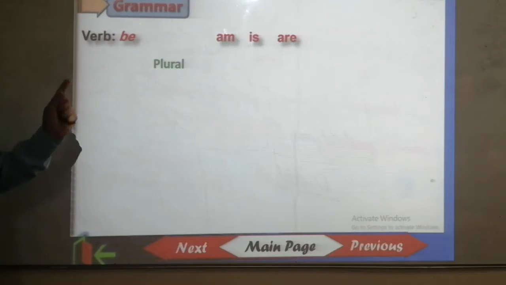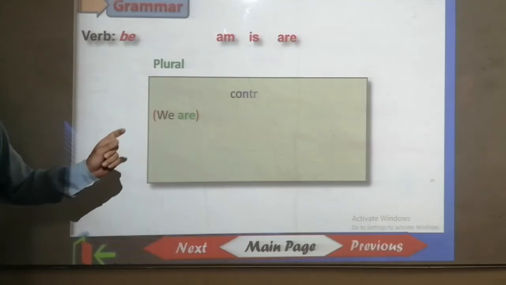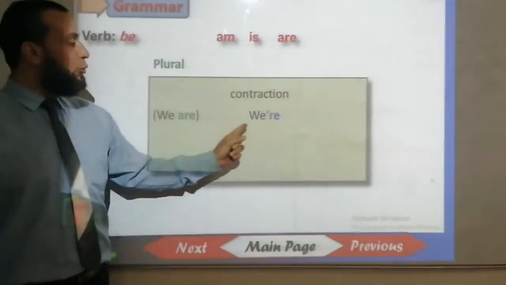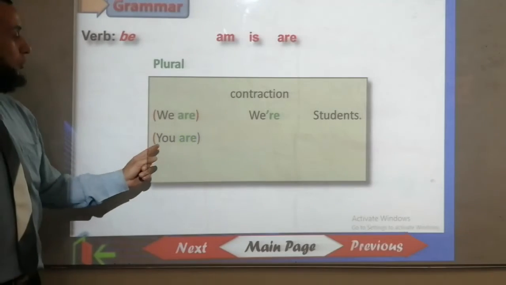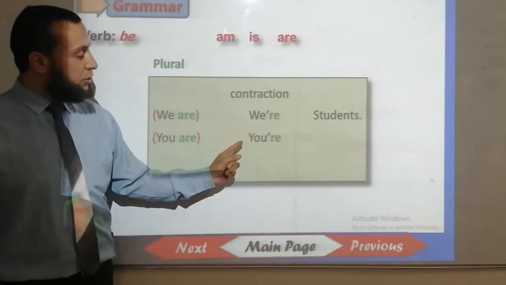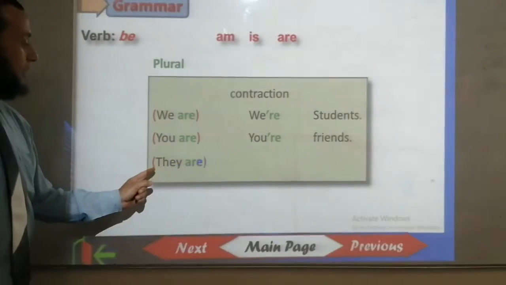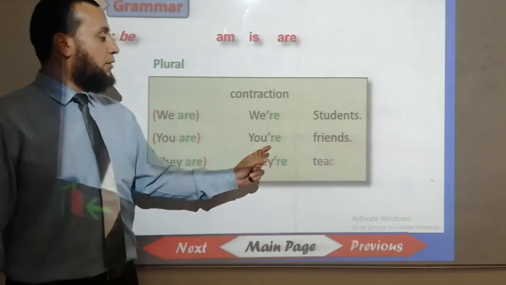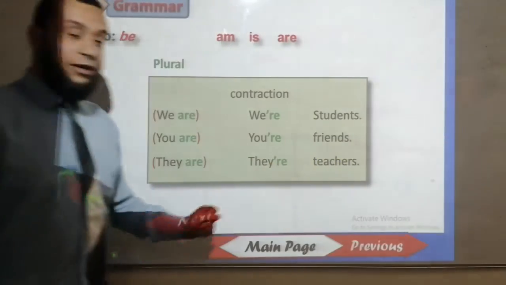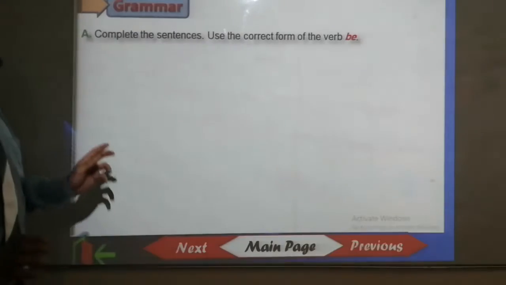Plural form, we use only are. We are. As a contraction, we're. We are students. You are. As a contraction, you're. You are friends. They are. As a contraction, they're. They are teachers. Now, let's practice verb to be.